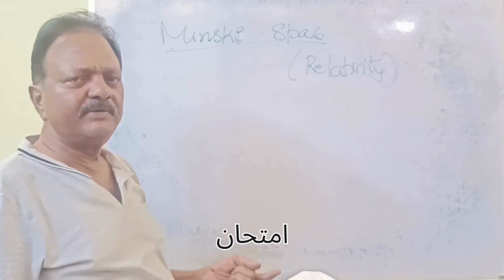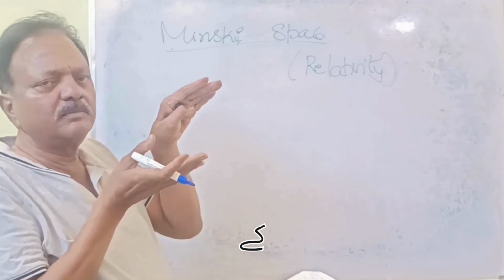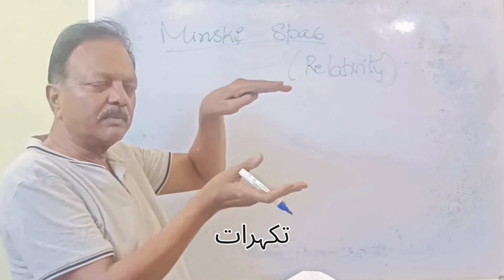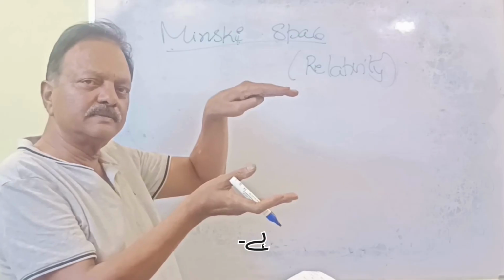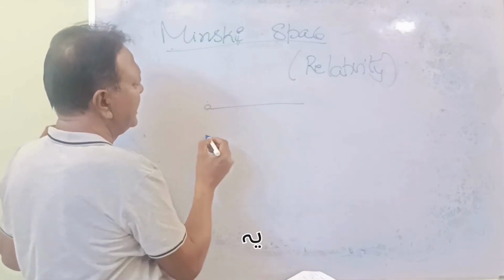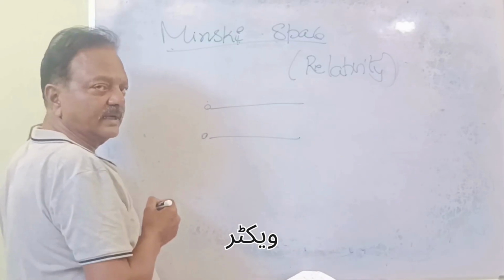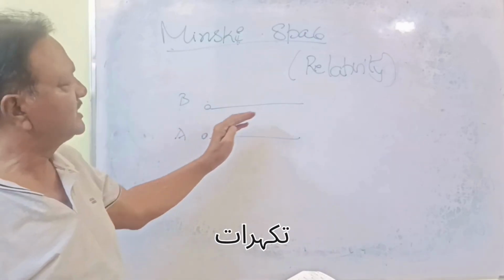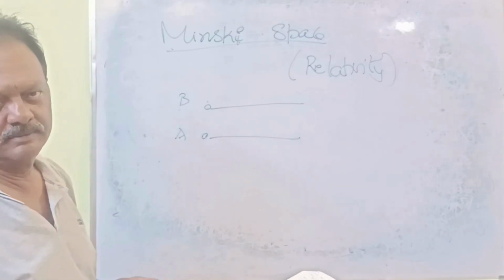Here relativity means relation. For example, if both are passing together, how they are passing based on the timings. Okay. See, for one, this one is moving and this one, two vectors. Let's take A and B. How they are passing, how can we calculate, based on the time?